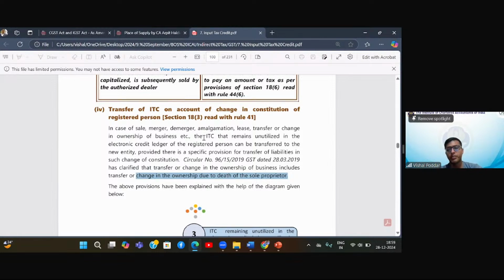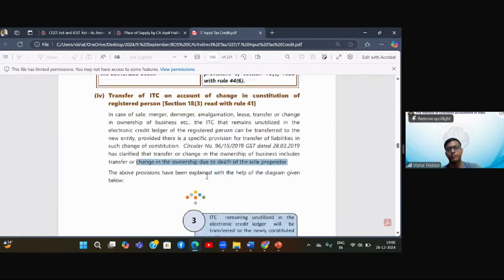It is the family members. So by default, the ownership of the business gets transferred by way of devolution, by operation of succession laws. It will get devolved on the heirs of that particular proprietor. Now, in such cases, to clarify certain procedural issues, this circular was issued.